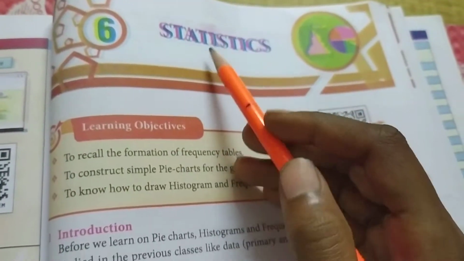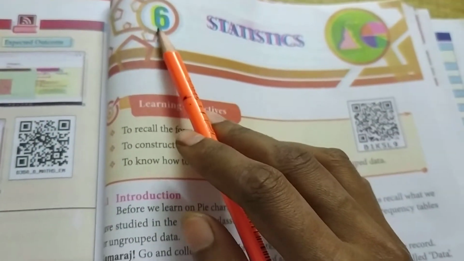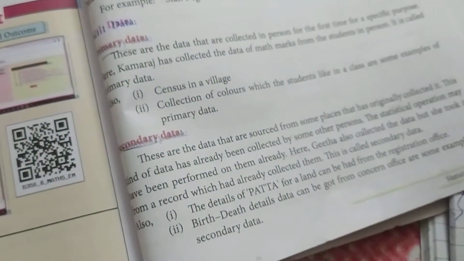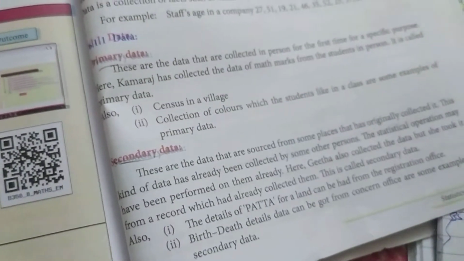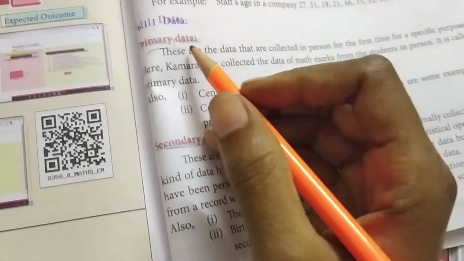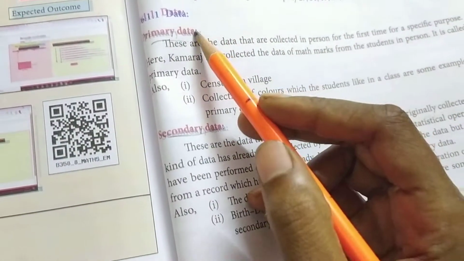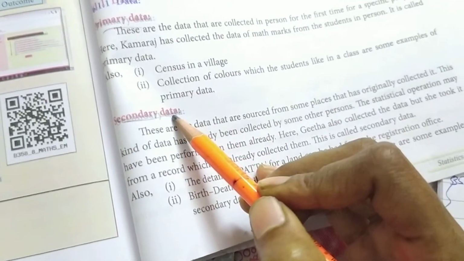We are going to see about statistics, a new chapter. Okay, chapter number 6. Statistics means nothing but collection of the data. Data means information, right? So we have two types of data: one is primary data, one is secondary data.